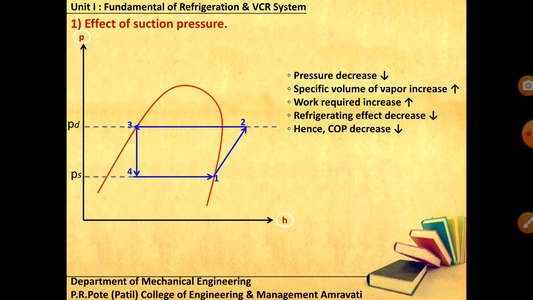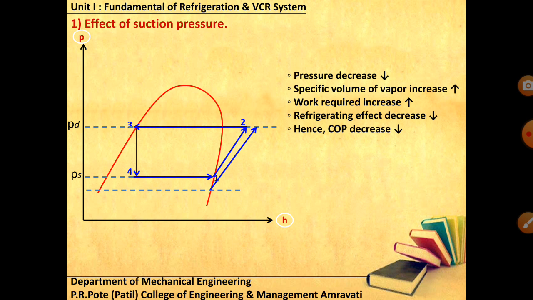Okay, let us see that. Now this is Ps, the standard suction pressure, and I'm trying to reduce it. Earlier it was 1 bar, now I am taking 0.9 bar or 0.8 bar. What happens if I reduce this suction pressure? Point number 1 is shifted somewhere here, and compression would be like this, 1 dash to 2 dash.